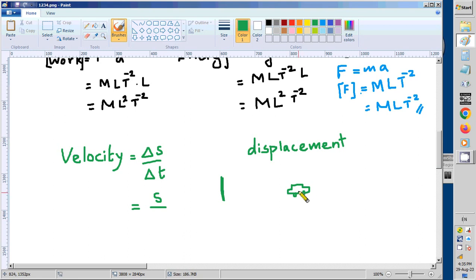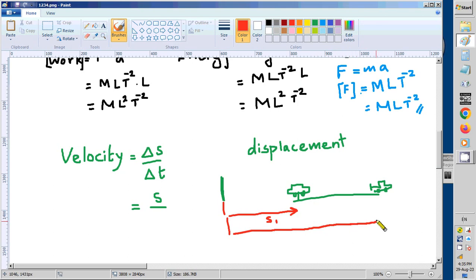The car starts to move from here and goes this way. If we measure displacement from a fixed point, we measure s1 first and then s2.